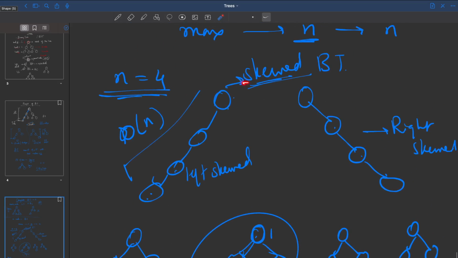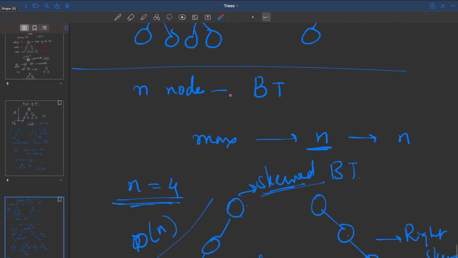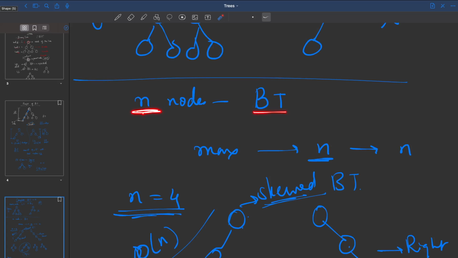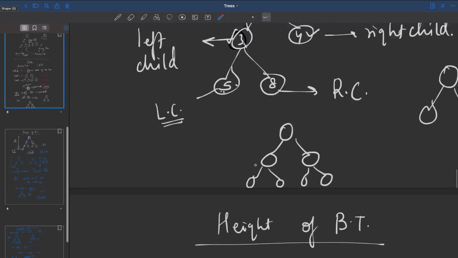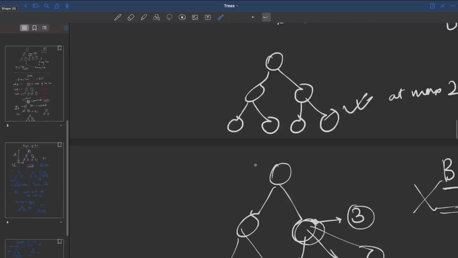Then we have talked about something called a skewed binary tree. A skewed binary tree, let's say for n equal to 4, will look something like this. For a particular number of nodes n, if you want to construct a binary tree, at max the height of the binary tree would be n. And if it's a complete binary tree, the height would be log of n. So the height of a binary tree ranges from log of n to n, with n in the case of a skewed binary tree. I hope this is clear. This is all you require when it comes to binary tree concepts.